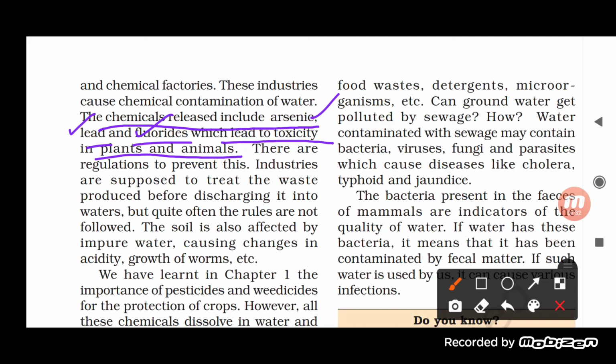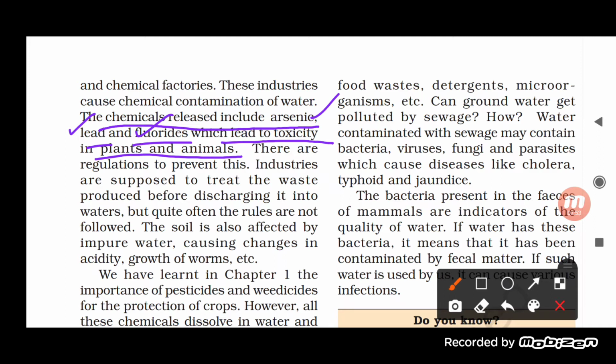See, you have seen that industries used to set up near a river or a dam or a pond so that a sufficient supply of water can be obtained easily.